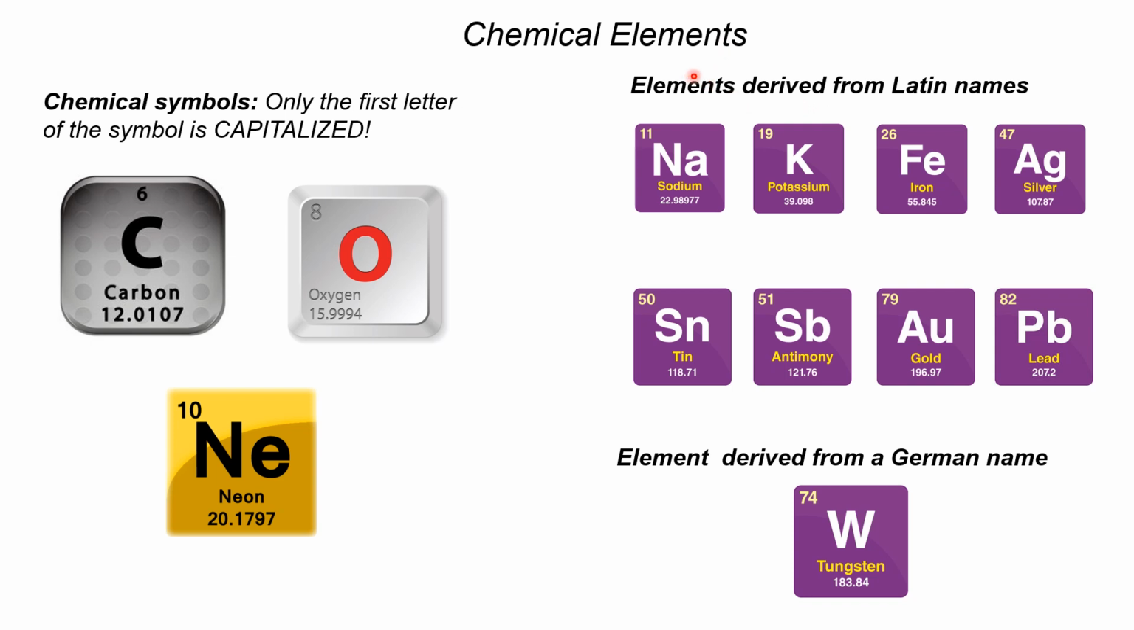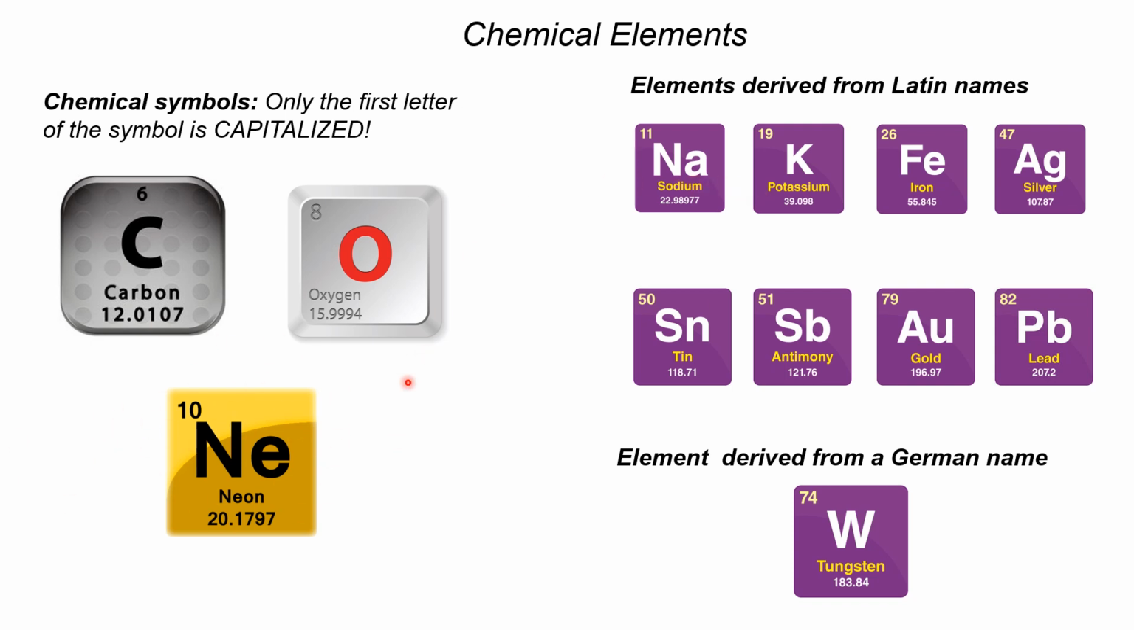So the chemical elements, of course we are very familiar with them, and they are symbolized based on some letters in their names. Like for example, carbon and oxygen. So it's just one letter. Okay? And they must be capitalized. But if an element has a 2-letter symbol like neon here, only the first letter should be capitalized and the second one must be in lowercase. Okay? So very basic.